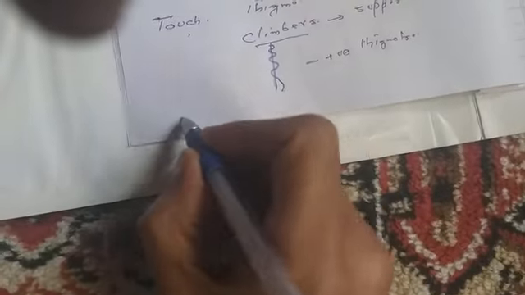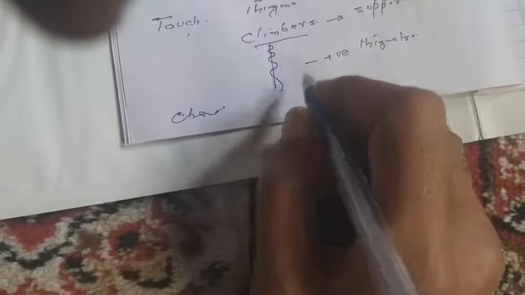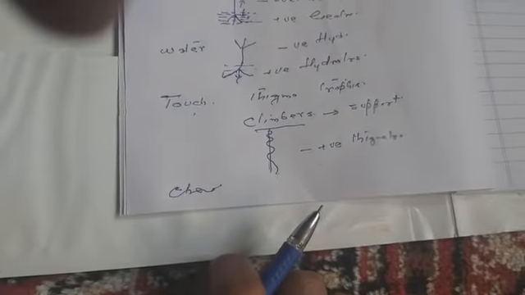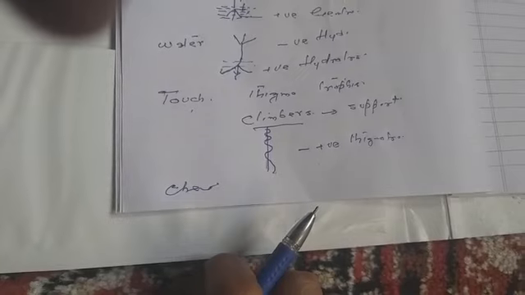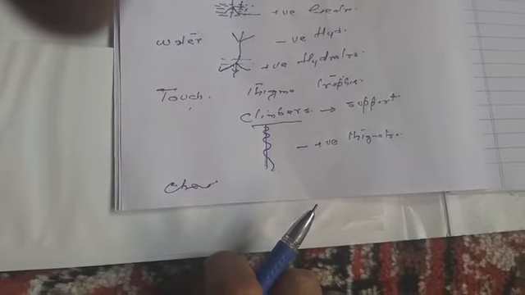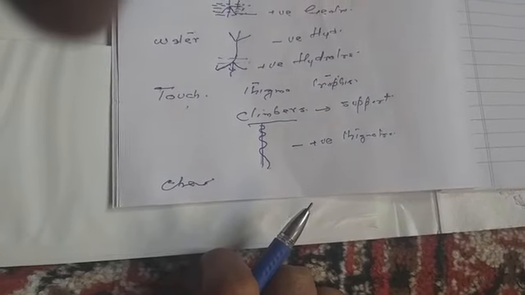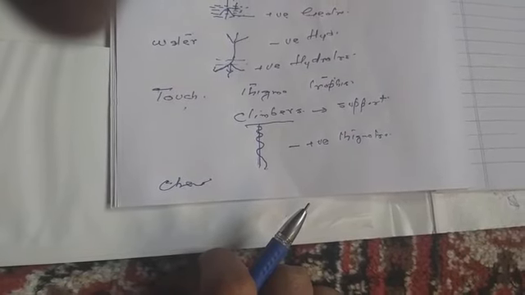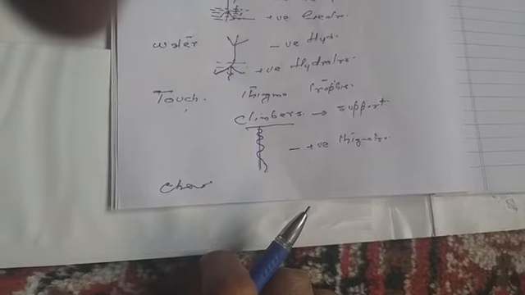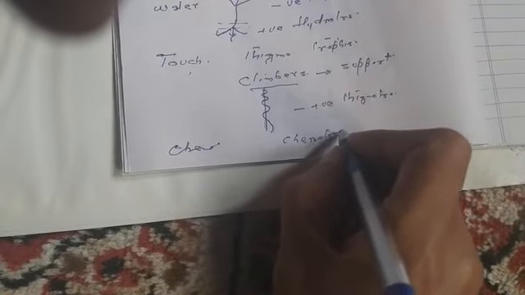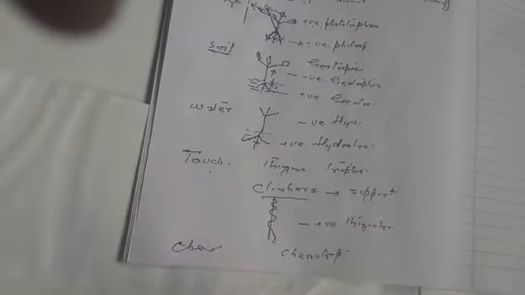So next is chemotropism, coming towards the chemical. In the same way, when you spray chemicals on these plants, some parts move towards the chemicals, that is called positive chemotropism, and some parts move away from these chemicals, that we call negative. So the response to chemicals is called chemotropism. So these are the tropic movements which are shown by the plants.